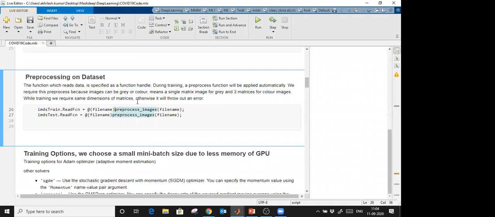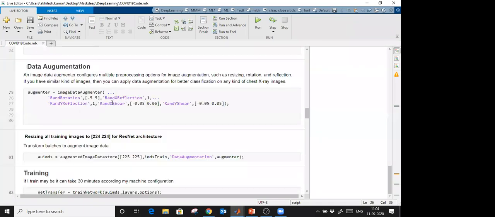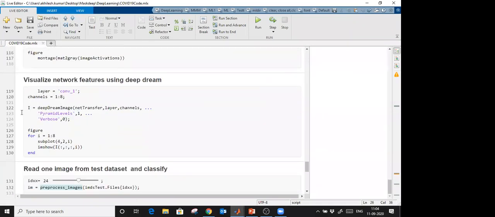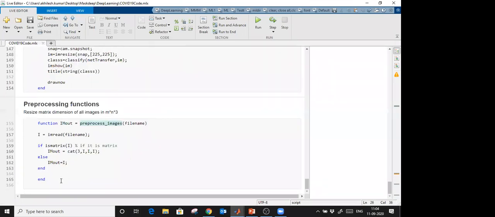So here I created this local function below. Why did I create this local function? What is the work of this local function? Let's say that an image is not a color image. Let's say there is no 3-channel matrix, only a single matrix. So while training, we will get an error. That's why, here you see, if it is a matrix, it means it is a single matrix only.